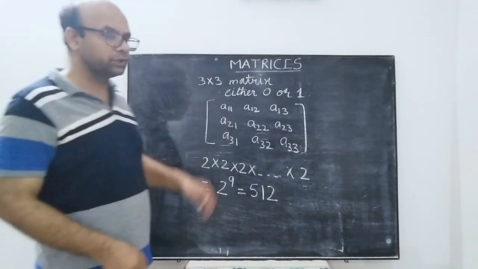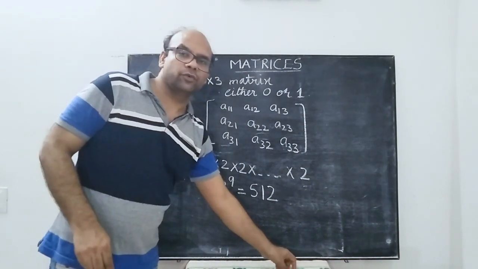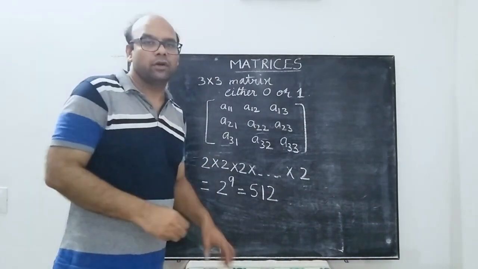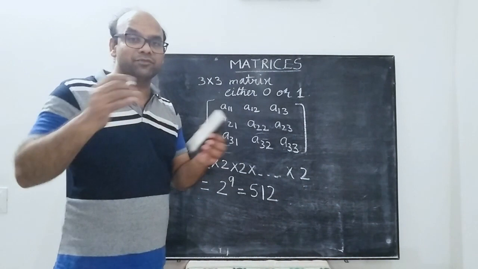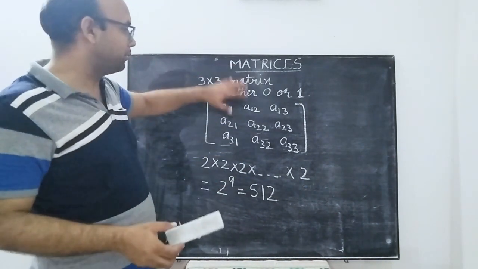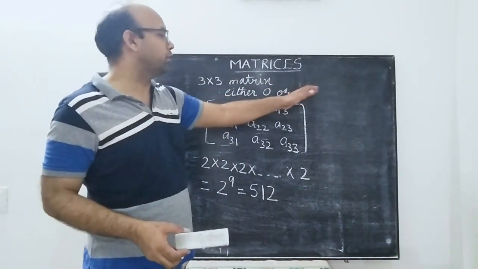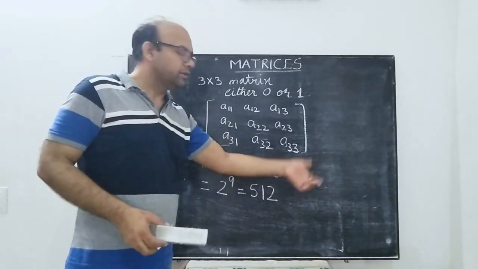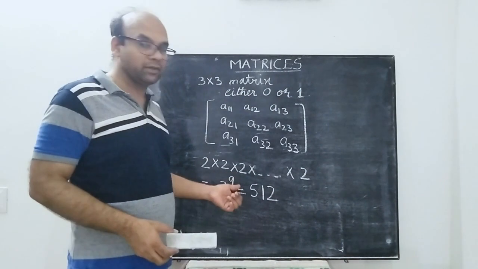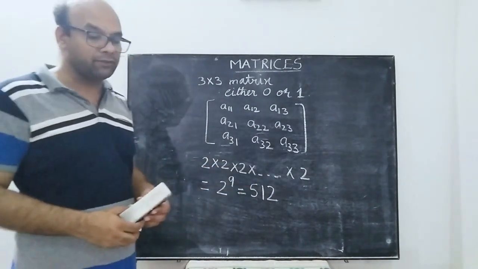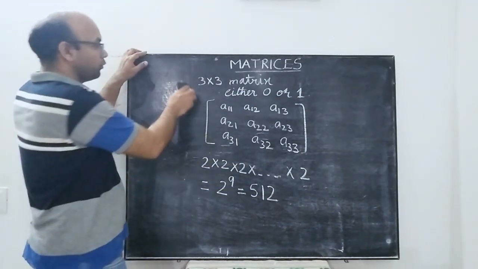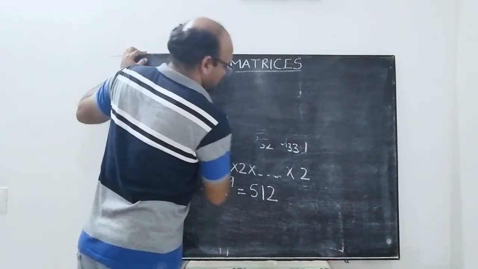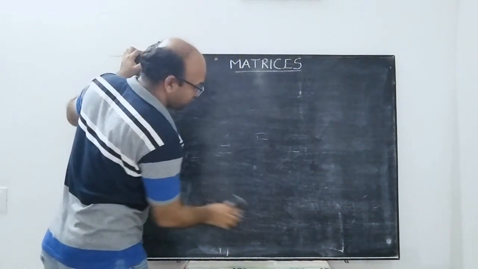This is an important question from the point of view of one word or MCQs. So it is very important. If it could be 0 or 1 or 2, then this will be 3 cross 3 cross 3, and this will become 3 to the power 9, which can be evaluated. Now we just move on to the various types of matrices.